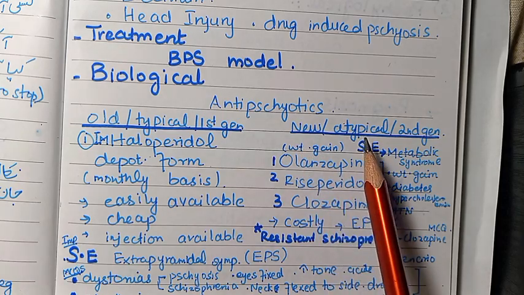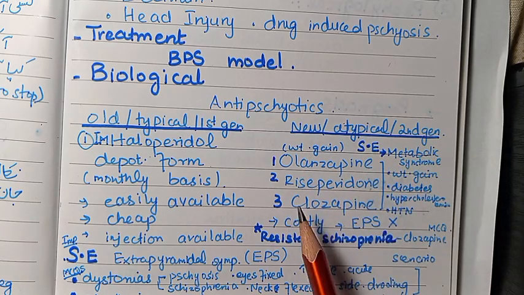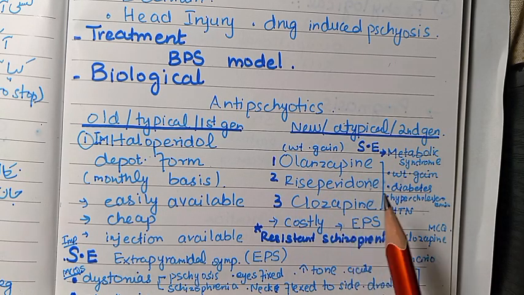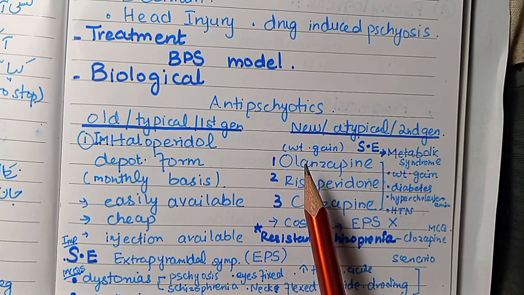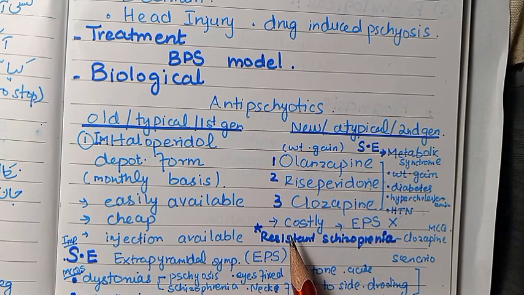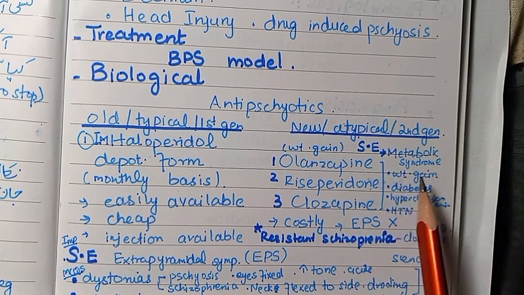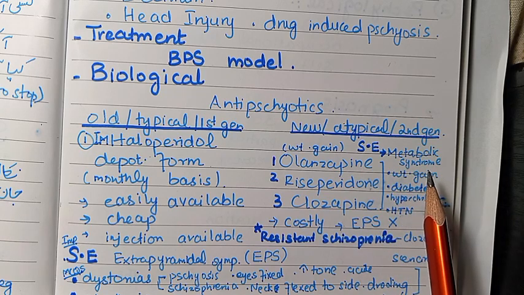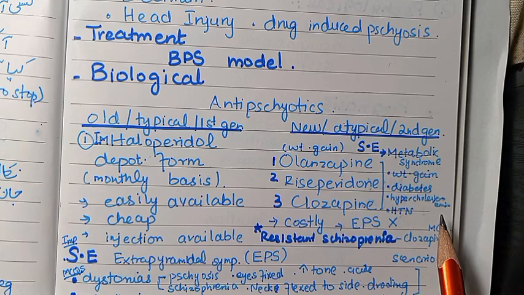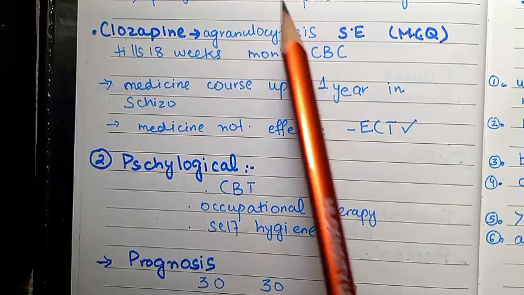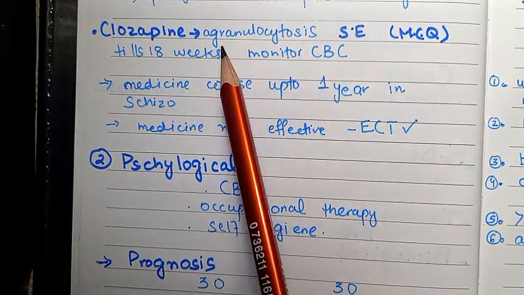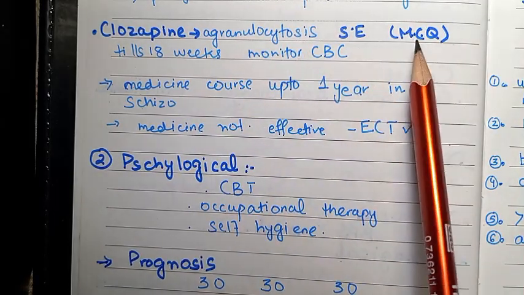In case of new atypical second generation, olanzapine, risperidone, and clozapine are used. One side effect of olanzapine is that it causes weight gain. And then these are costly medicines with no EPS symptoms. They may cause metabolic syndrome such as diabetes mellitus, hypertension, hypercholesterolemia. Clozapine may also be used for resistant schizophrenia, and it is an MCQ point. One of the many side effects of clozapine is that it causes agranulocytosis, which is an MCQ point.